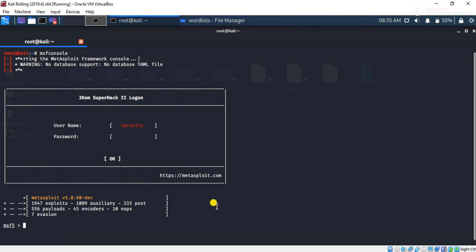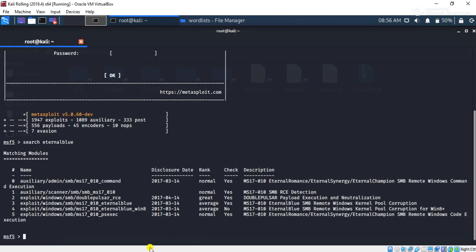If you want to search for any exploit, I'll show you one example. There is one vulnerability called EternalBlue. We can simply give the command search eternalblue, and the Metasploit framework will give the output. So these are all the vulnerabilities related to EternalBlue.